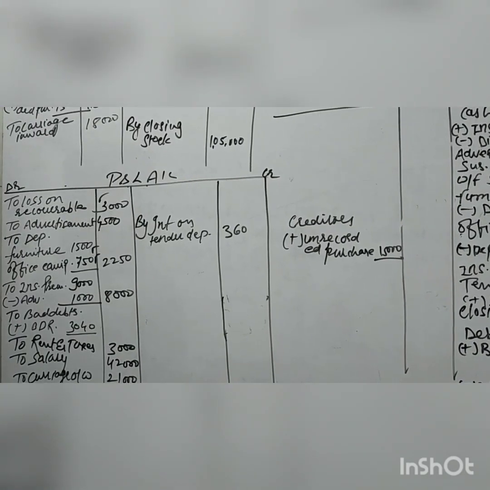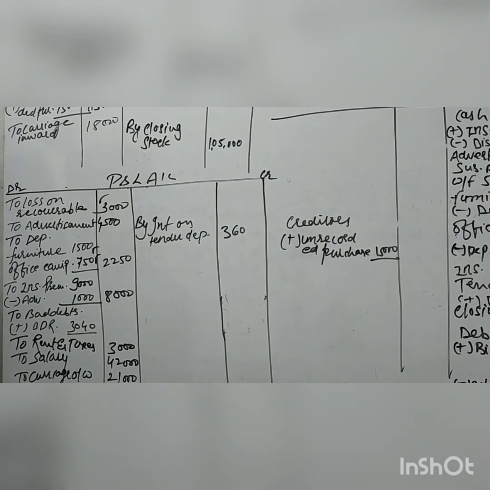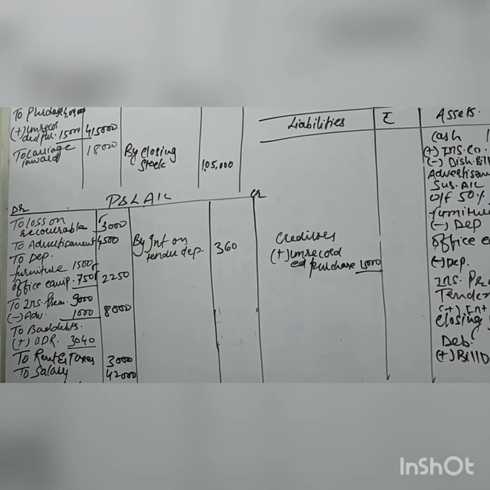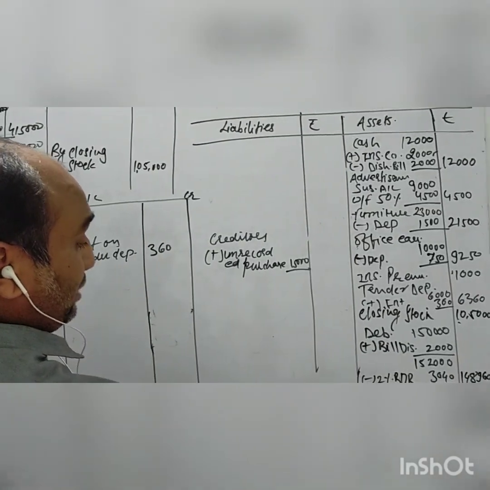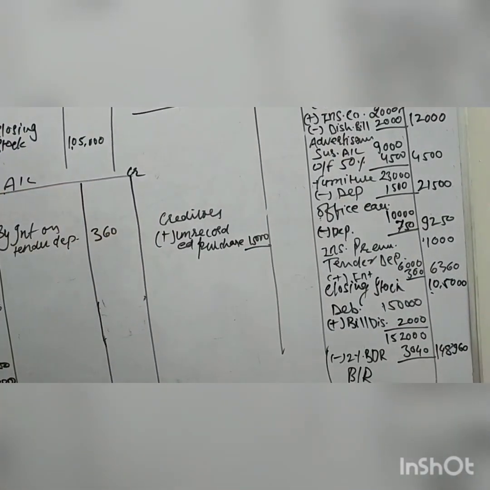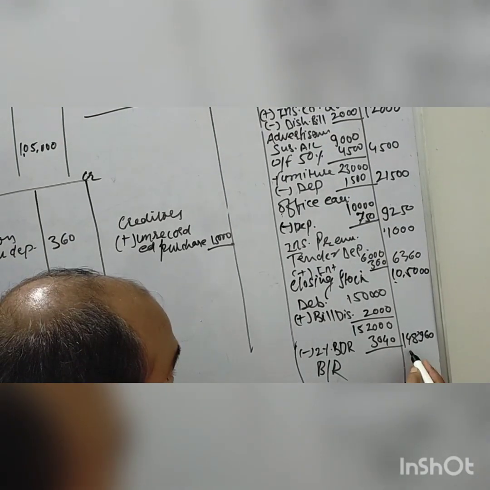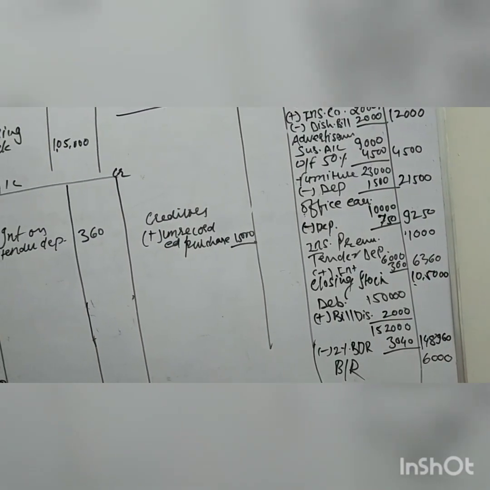Now receivable claim, we have already completed this item. Advertisement suspense account also, furniture and fittings, office equipment, tender deposit, bills receivable. Now bills receivable we have to write over there. Bills receivable will become our asset, so I'll put it down on the asset side. Bills receivable 6,000.